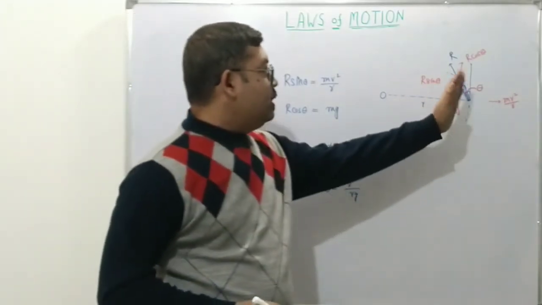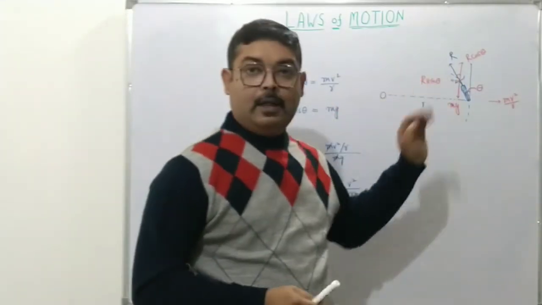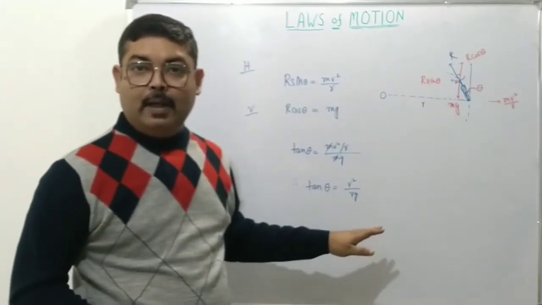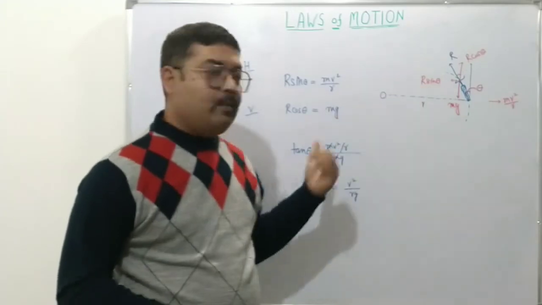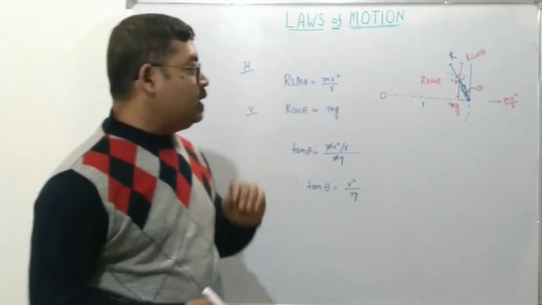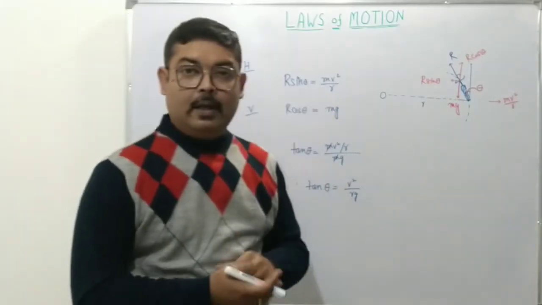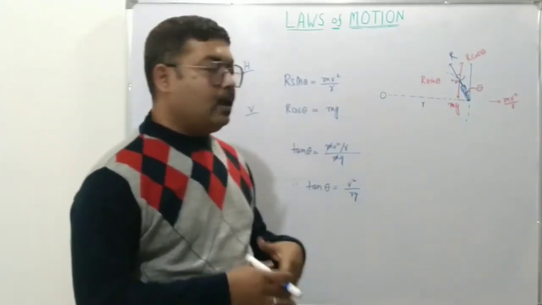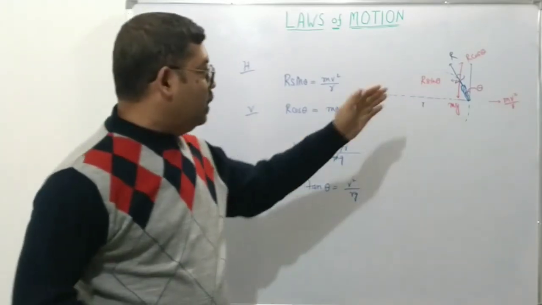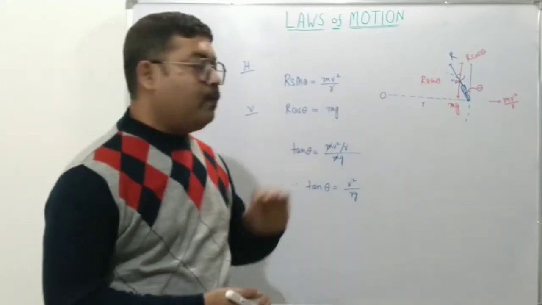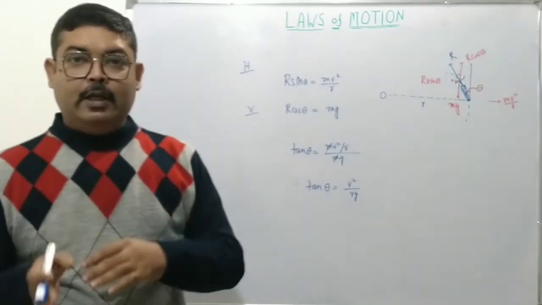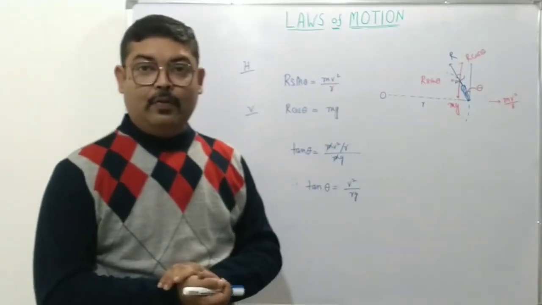So if the cyclist or the biker makes this angle theta with the vertical, then the friction doesn't come into play. The vehicle can negotiate it without taking any help from the friction. As we know, friction is a fickle friend in the sense that it can vary with the conditions of the road and the conditions of the tires. So if they can negotiate the corner without any help from the friction, then the chances of the vehicle negotiating the corner safely will be more.